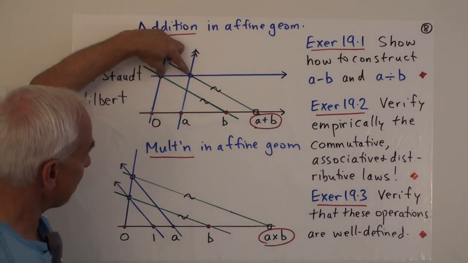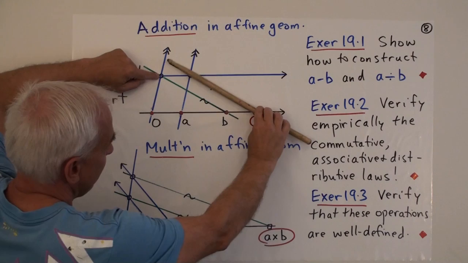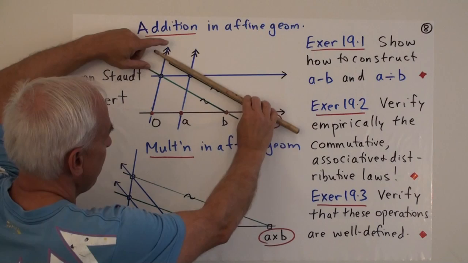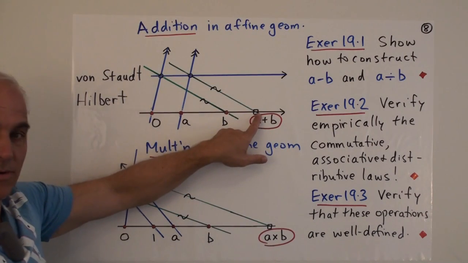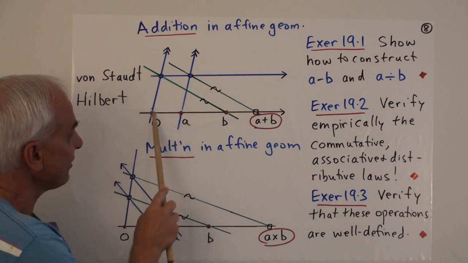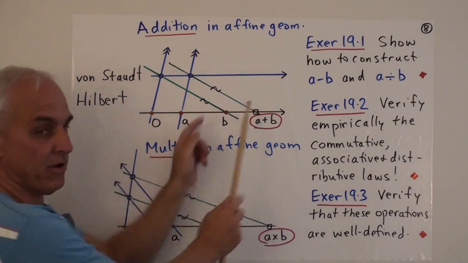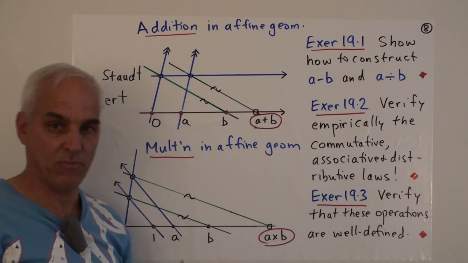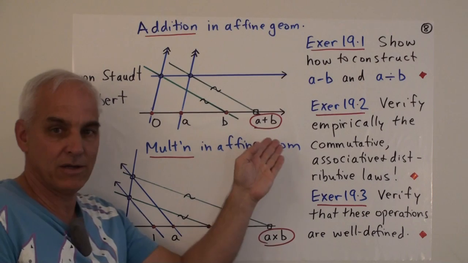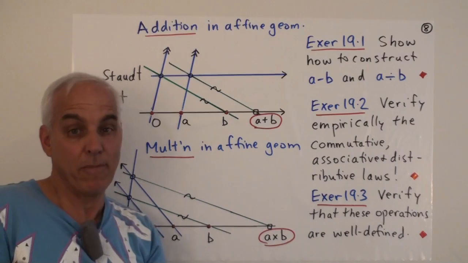And then if we translate this segment down to B, we can do that by joining this to this, and then drawing a parallel line, that green one there, through that point. Okay, so we draw this one, and then we draw this one, and then this point that we get here should be called A plus B, because this segment here is the same as this one here, which is the same as A. So what we've got here is the segment B and a copy of the segment A for a total of the segment A plus B. And notice that we can define this arithmetic purely geometrically using only constructions with our tool for making parallel lines.